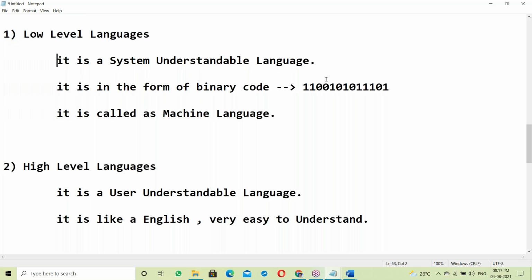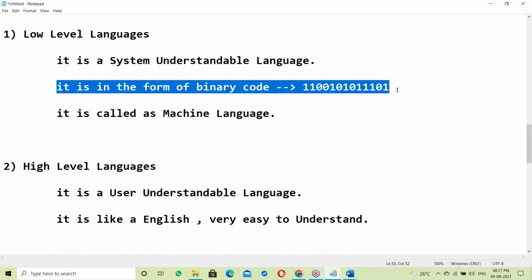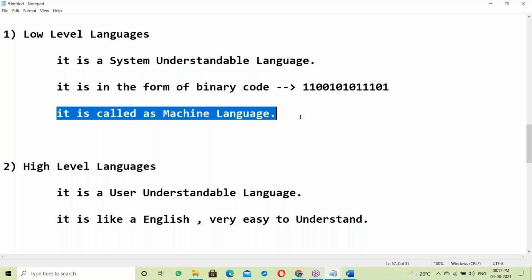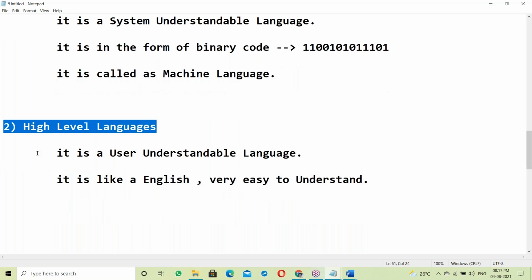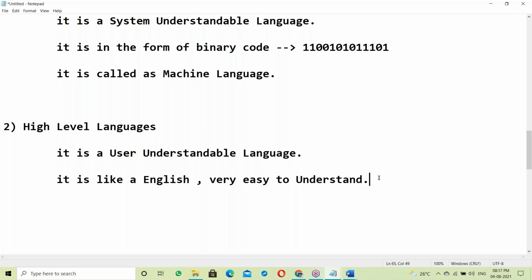Low level is a system understandable language. It is in the form of binary code. It is called machine language. High level language is a user understandable language. It is like English language, very easy to understand.